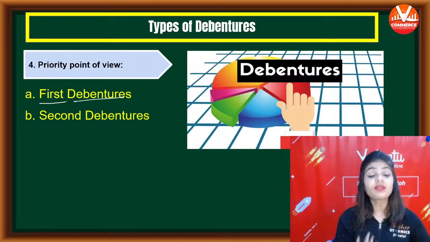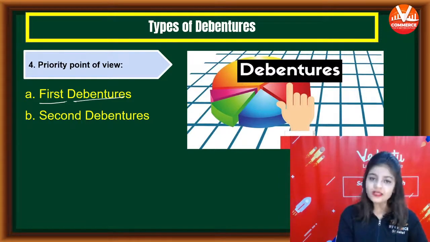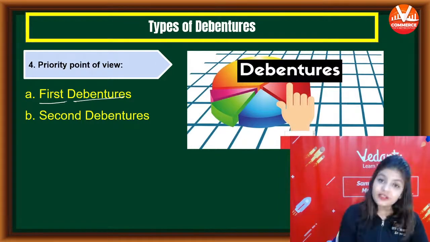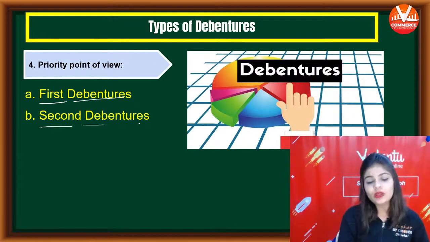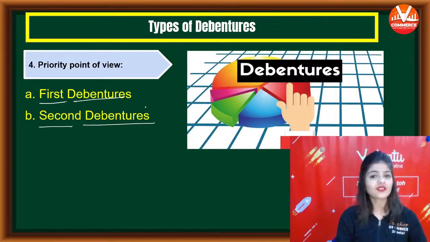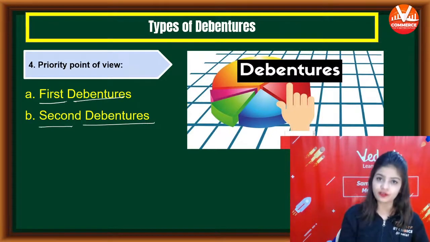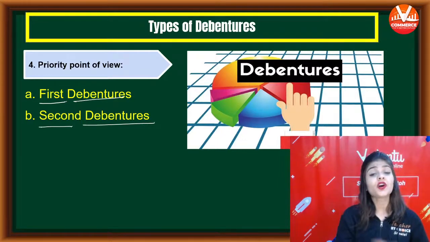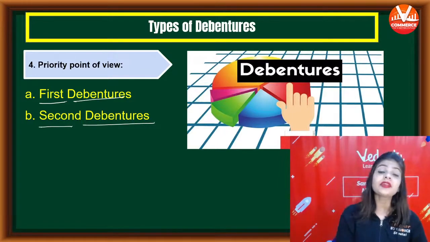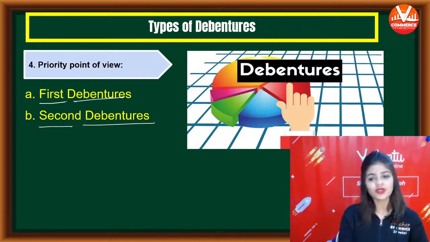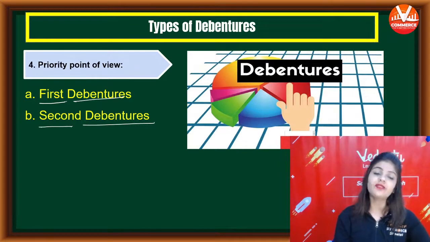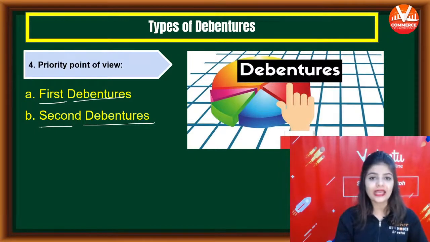At the time of repayment, first of all, the amount will be paid to the first debentures, and after that the amount will be paid to second debentures. So this is first debenture and second debenture.